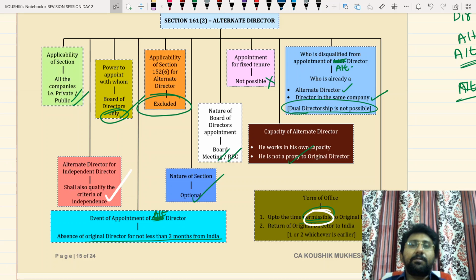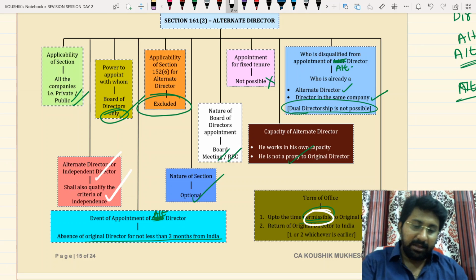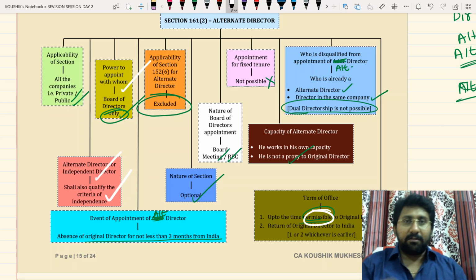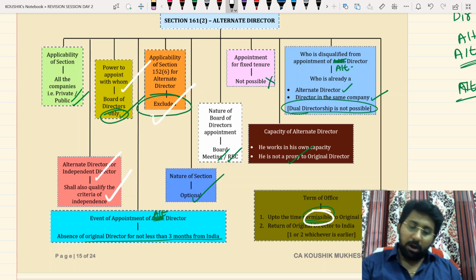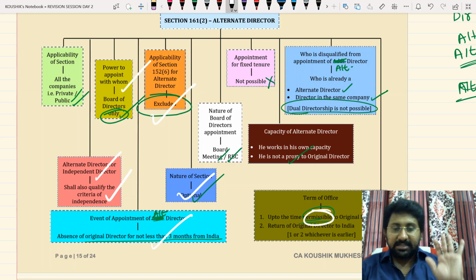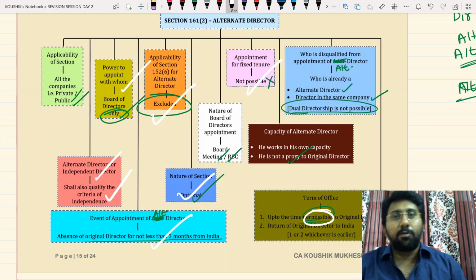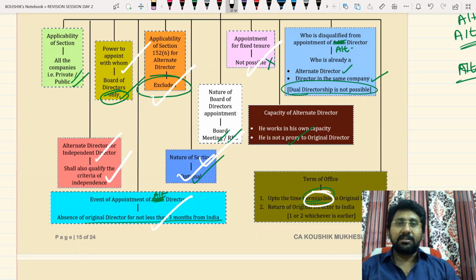Applicability of the section: all the companies. Next, the alternate director for an independent director should also qualify independence. Power to appoint: the board of directors. Applicability of 150 to 6: the alternate director will be excluded. Nature of the section will be optional. Next, event of appointment: the original director absent from India for not less than 3 months. Fixed tenure appointment: not possible. Appointment at a board meeting or by resolution by circulation. Capacity of the alternate director: not a proxy. Tenure of office: until permissibility is lost or he returns, whichever is earlier.